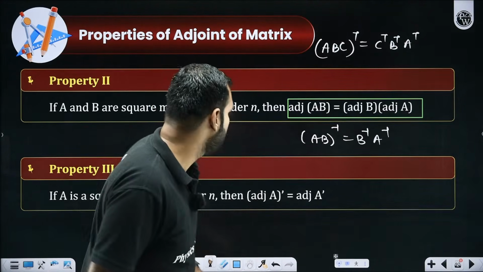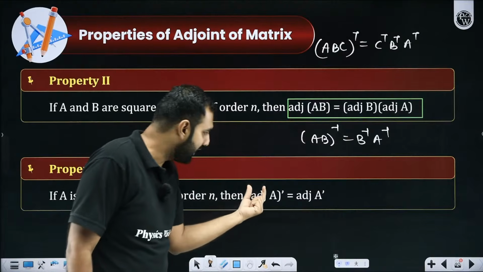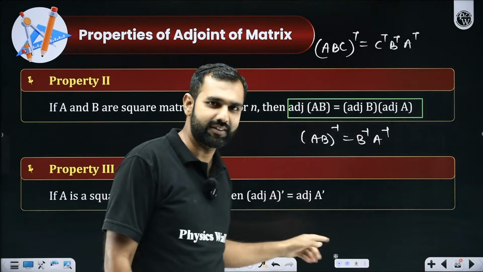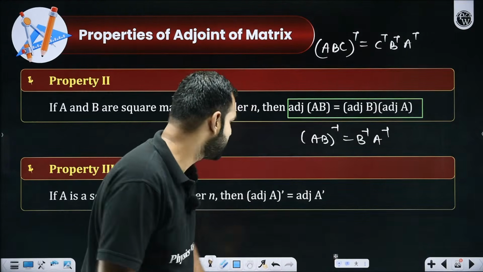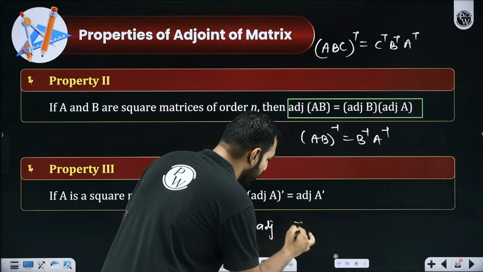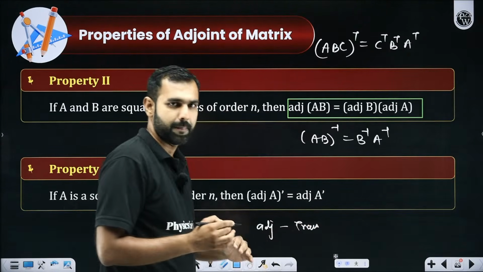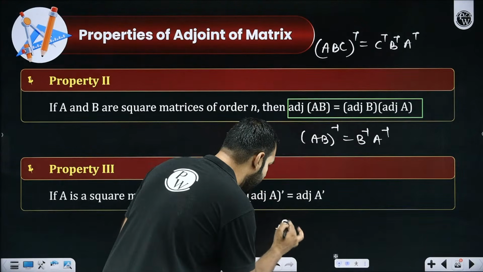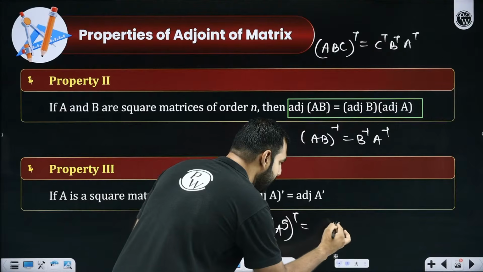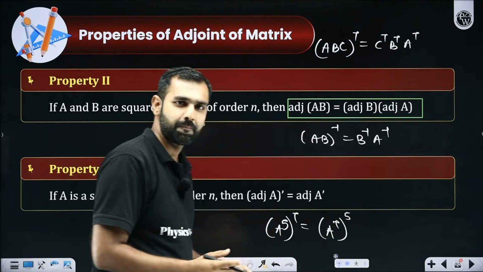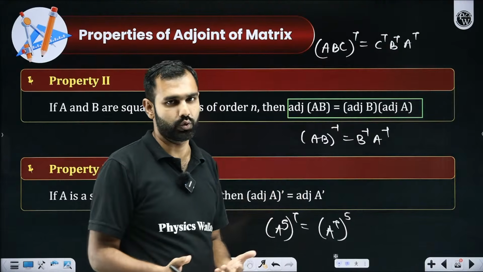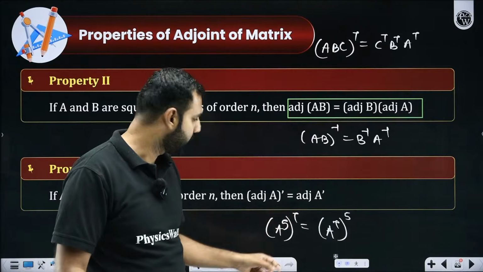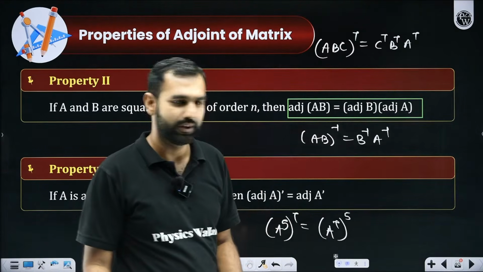Really appreciated. Now with this, the next one is, whether you find adjoint of a matrix and then take its transpose, or you take its transpose first and then take its adjoint, it is always the same, which means adjoint and transpose are interchangeable. The same with the power. I hope you remember it. We did discuss that A to the power 5 and then its transpose, or its transpose and then raised to the power 5, is the same. The same is true for transpose and adjoint as well. They can be swapped. So you can take the transpose first and then the adjoint, or the adjoint first and then the transpose. It is going to be the same.